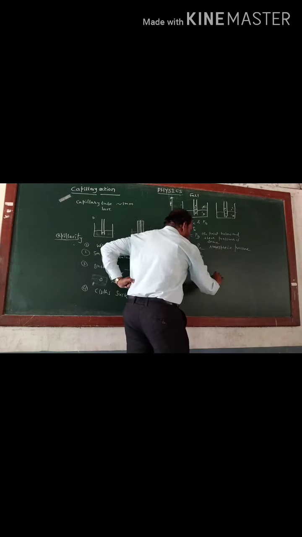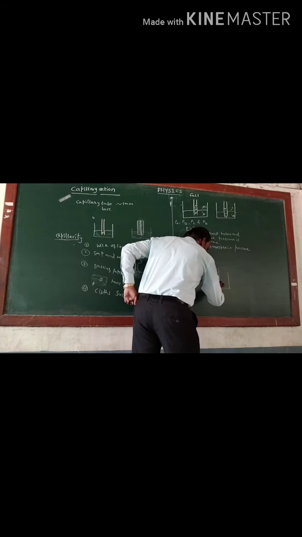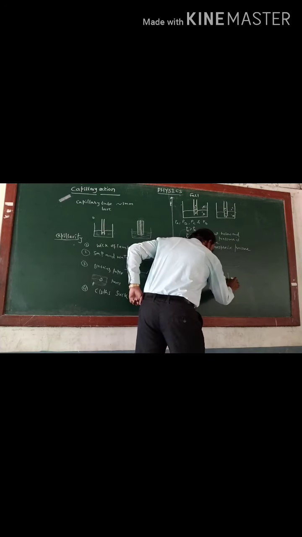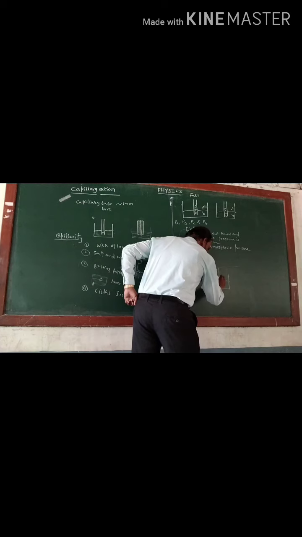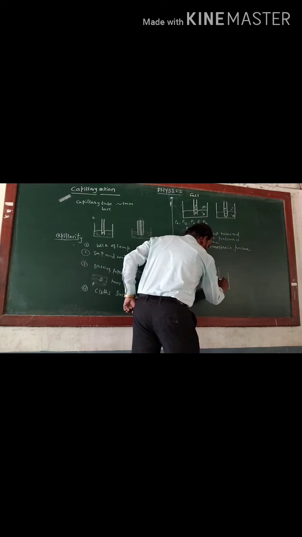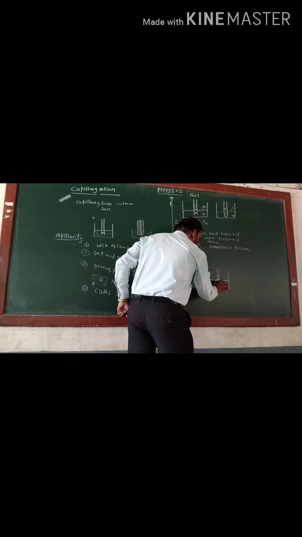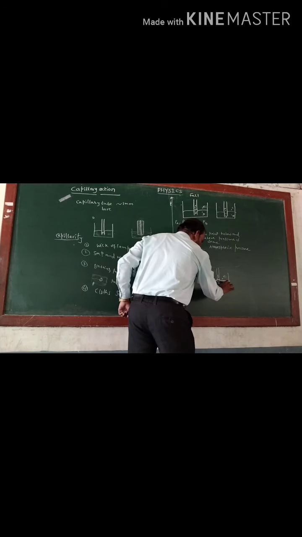Say again a capillary tube is dipped in a liquid. Take again this point as A, this one is the B point, this one is the C point, this one is the D point.